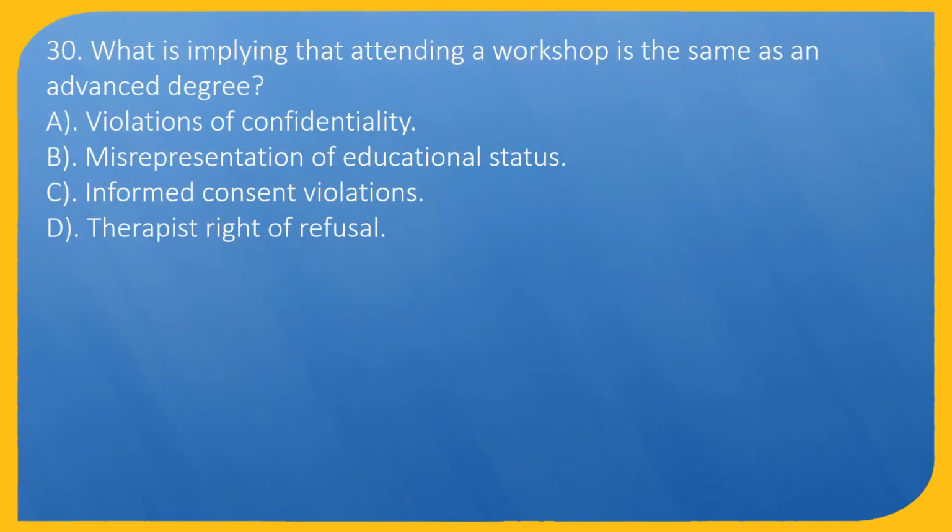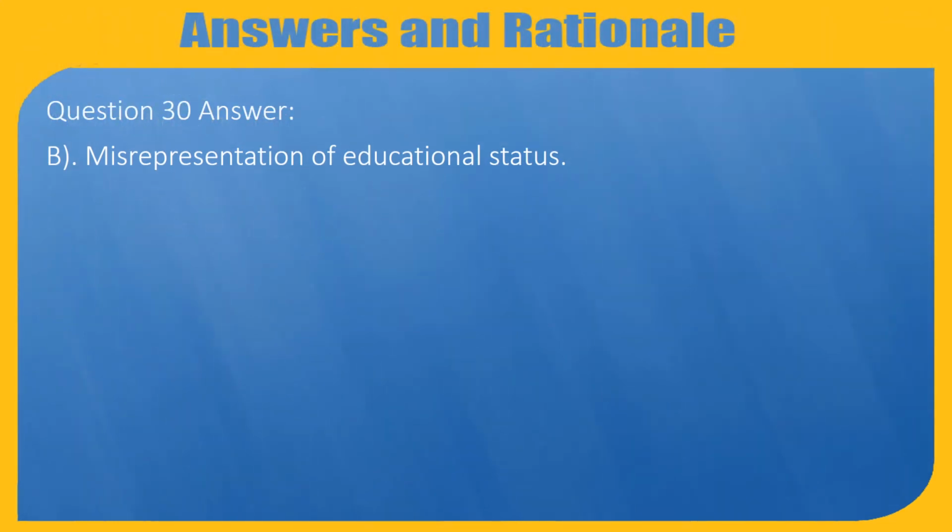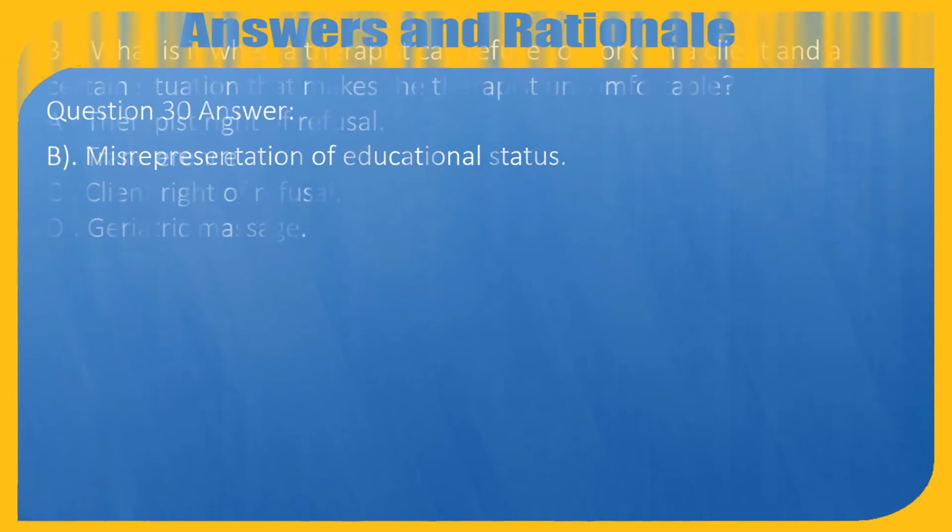Question 30. What is implying that attending a workshop is the same as an advanced degree? A. Violations of confidentiality. B. Misrepresentation of educational status. C. Informed consent violations. D. Therapist right of refusal. Question 30. Answer: B. Misrepresentation of educational status.